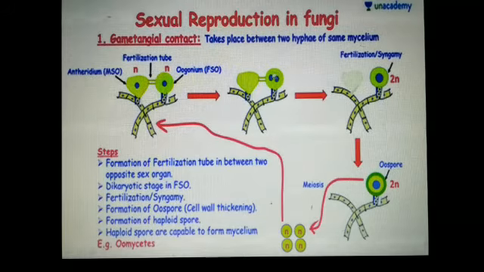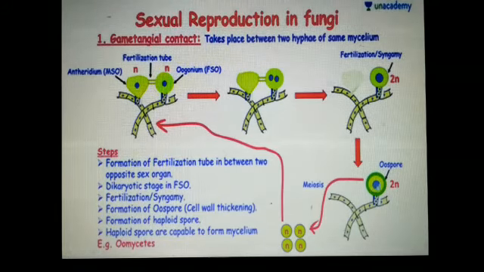Then here you see when they fuse, the nuclei move together and this stage is called dikaryon. Actually, what happens? Fusion of two nuclei is called karyogamy. What is karyogamy? Fusion of two nuclei. Here you see this N fuses together and forms 2N, the diploid condition. So karyogamy, the fusion of two nuclei, leads to the formation of the zygote.